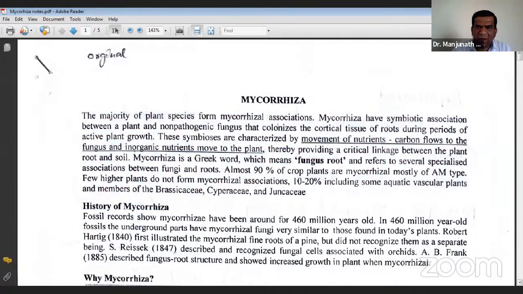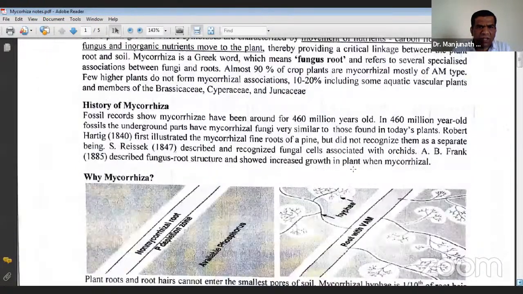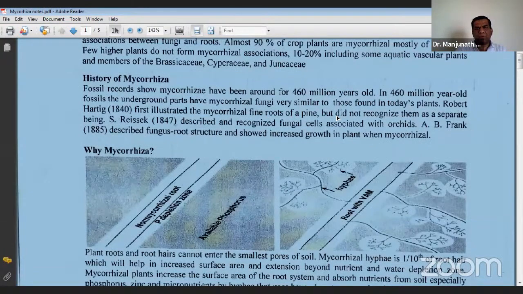Okay. And coming to the history of mycorrhiza, if there are any questions related to the history, there may be a question related to Hurtig. He is the first person to illustrate mycorrhiza, in fine roots actually. So Hurtig is the first person to report.